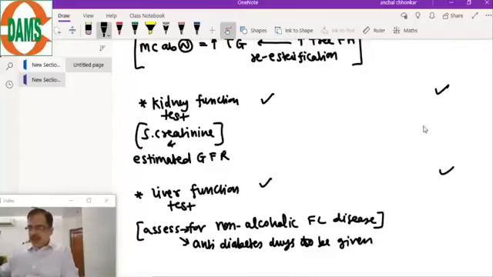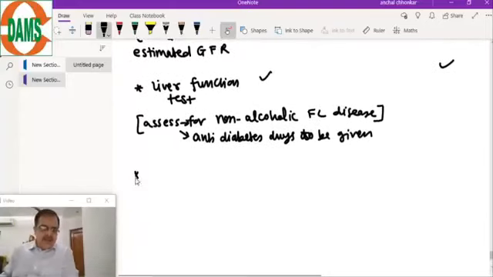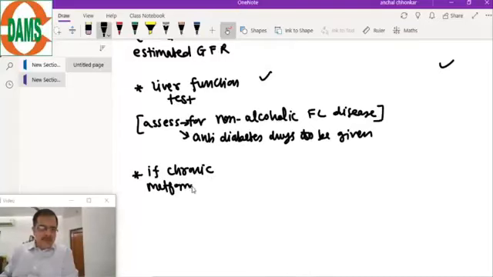And if a patient is taking metformin for a long time, if there is chronic metformin use, we will do that test.